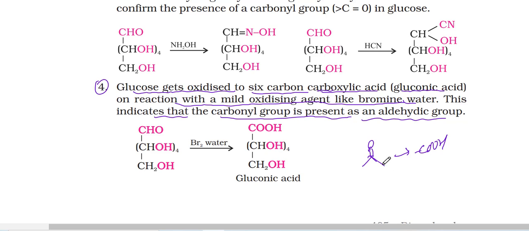For a carboxylic acid to form from a ketone, the carbon chain would break up, and that can only happen with KMnO4. But an aldehyde is easy to oxidize to a carboxylic acid by a mild oxidizing agent. That means it indicates that an aldehyde functional group is there.